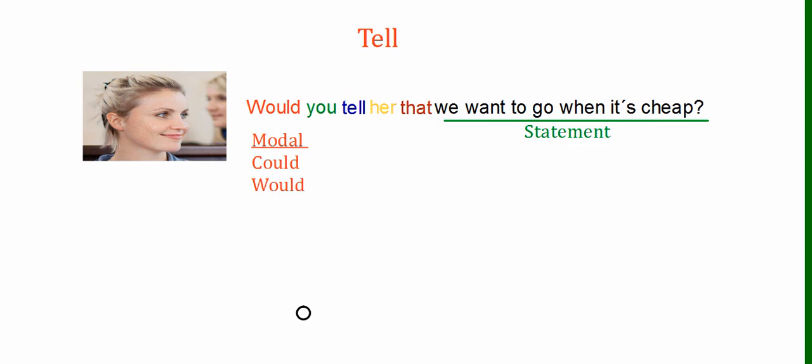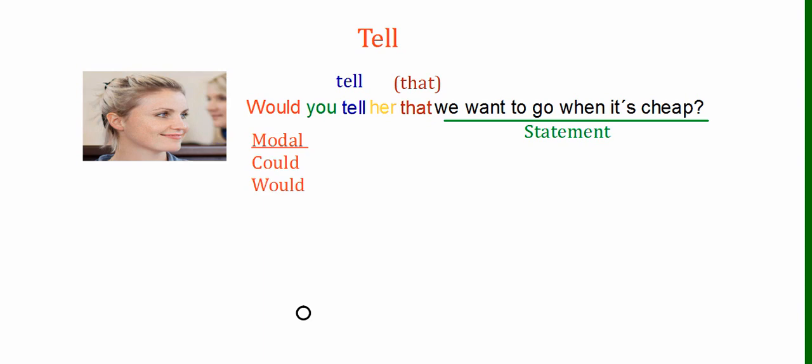So now let's look at tell. Tell again starts with a modal, goes to the subject, and then we have tell in the verb position. Would you tell her that, and her is the object. Okay, the that actually is optional. You could say, would you tell her that we want to go when it's cheap? Or you could also say, would you tell her we want to go when it's cheap?